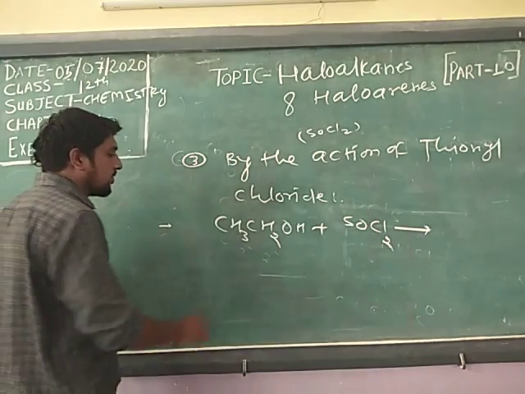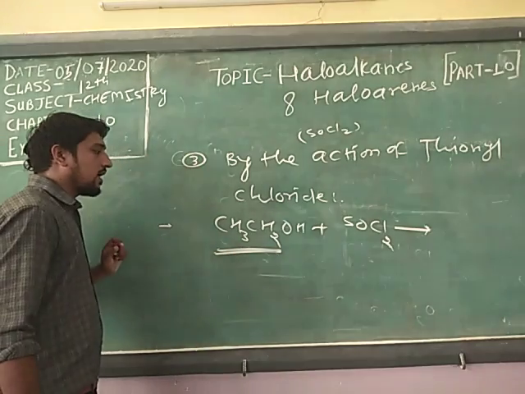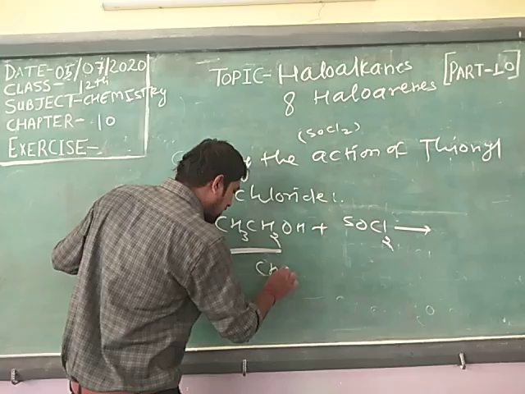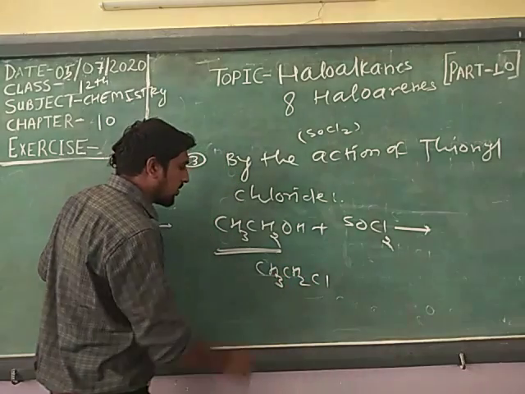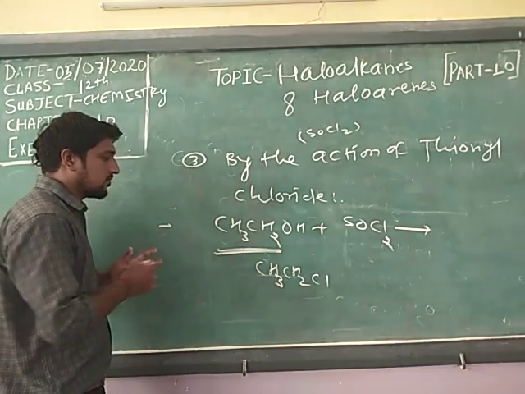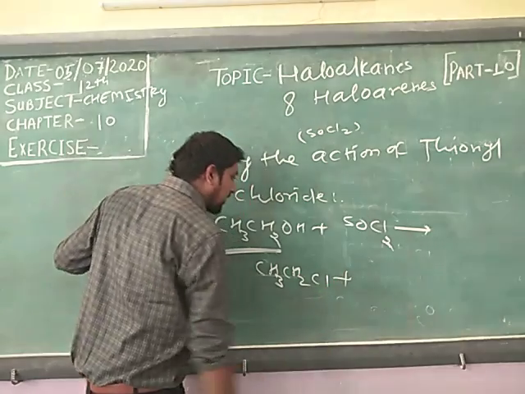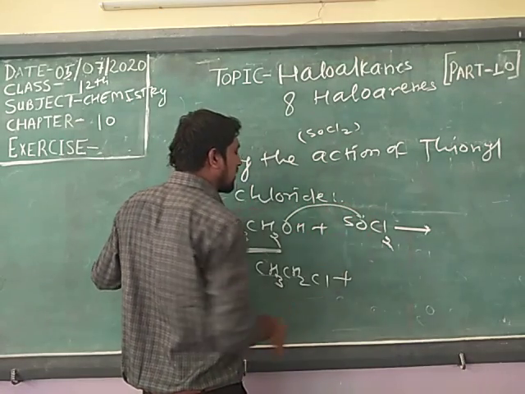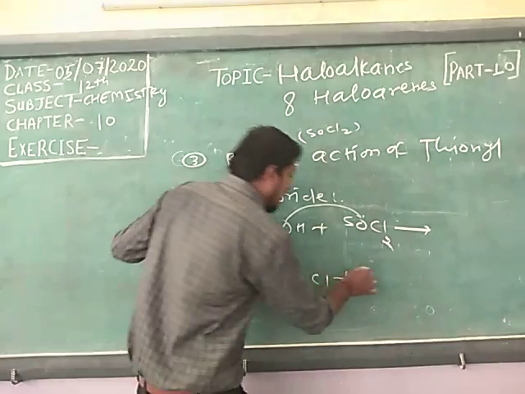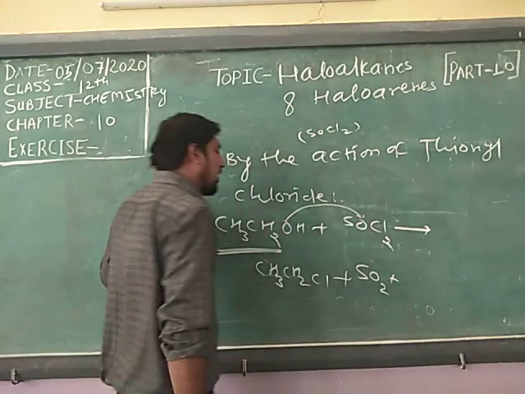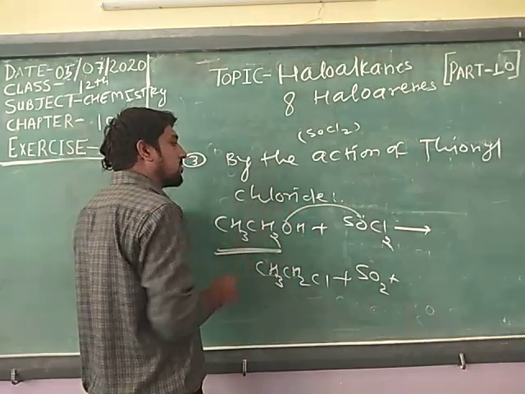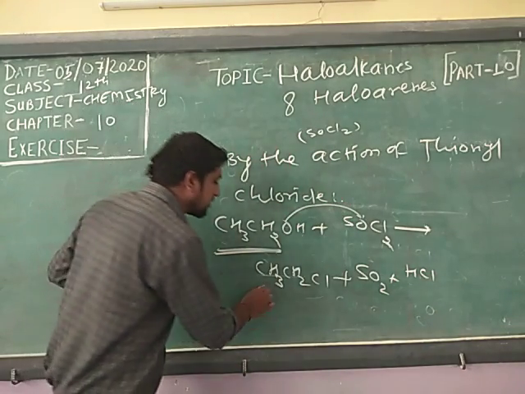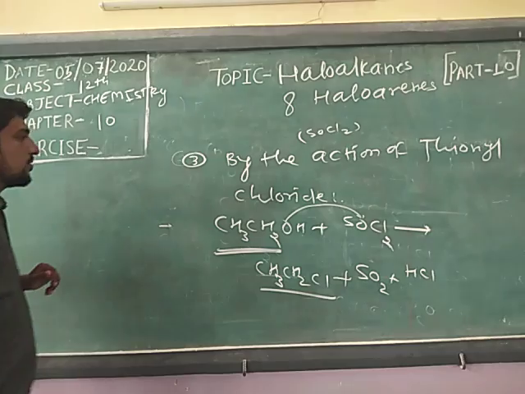Okay, we know that the ethyl group reacts with the chloride. Plus there is an oxygen present, and the oxygen reacts with the SO and forms SO2. One hydrogen is left and one chlorine is also left. It means they form HCl. So this is chloroethane.